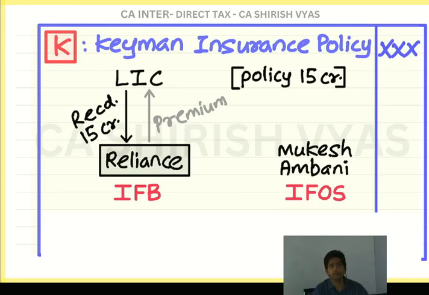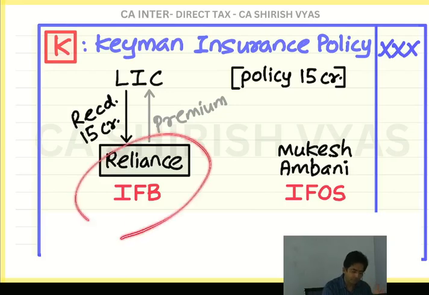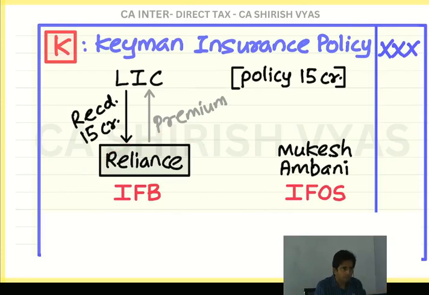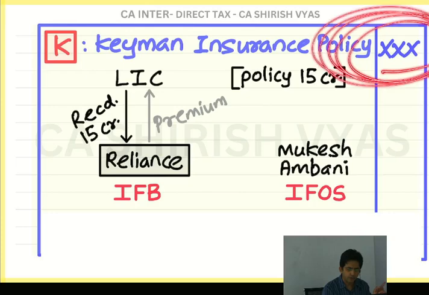But if it happens, then income from other sources. See, though it is rare, why I am making it happen is that only then can I tell my students it is income from other sources. Otherwise, how will I make it income from other sources? Understand my feeling, I am teaching income from other sources. But otherwise, trust me, in 90% of cases, what will happen? Reliance will only keep the money. And for them, it is income from business. Okay. So in short, this has got two places. It can come anywhere. And the question will be clear. You will be able to decide by reading the question. But can you see, I have written dash or amount in the outer column?